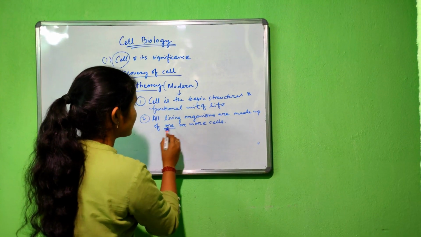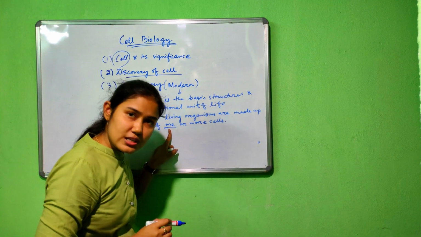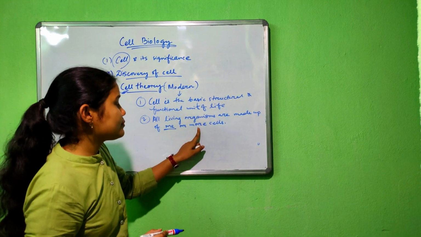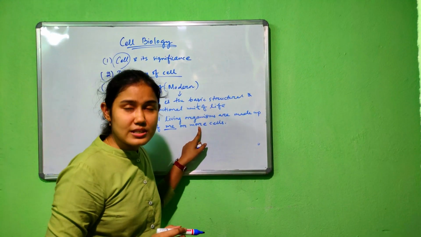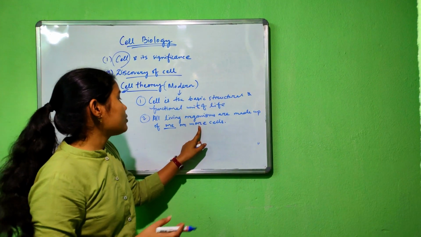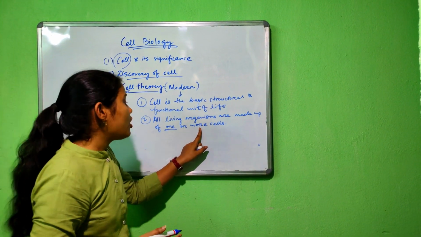The organisms which consist of one cell are known as unicellular organisms, and the organisms which consist of two or more cells are known as multicellular organisms.